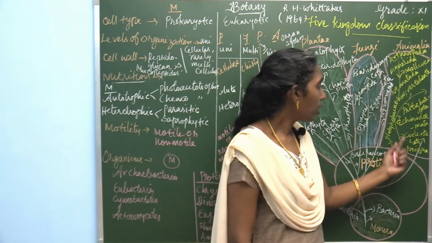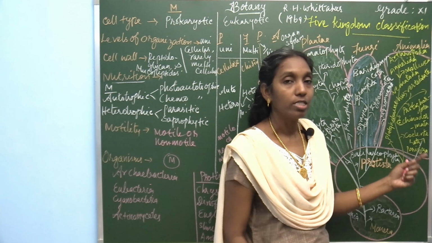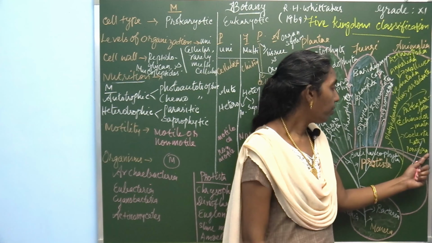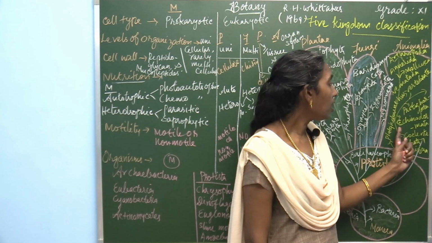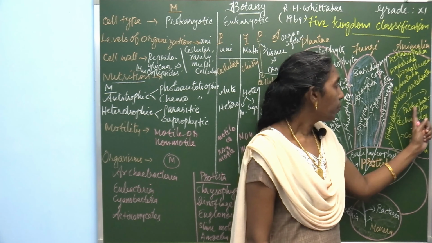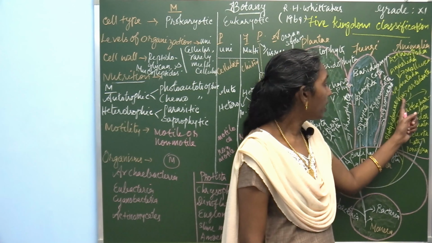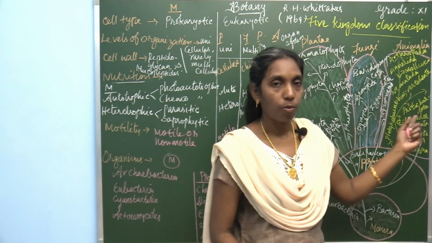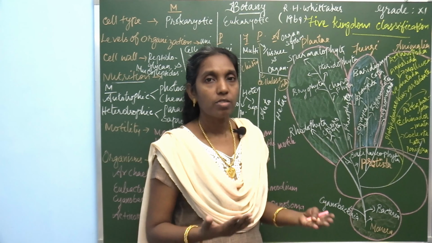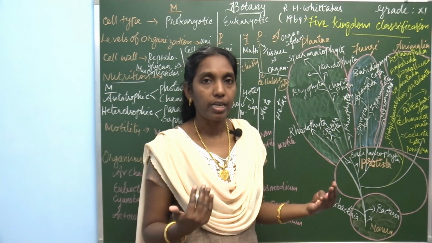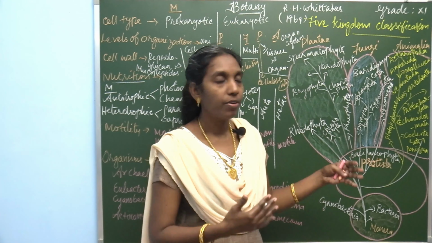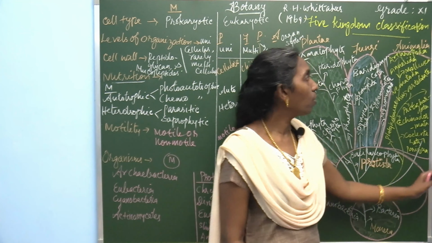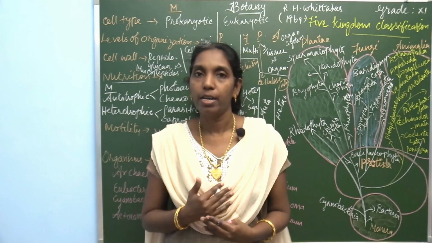So, once again, what are the animals included here? Porifera, Coelenterata, Echinodermata, Protochordata, Platyhelminthes, Nematoda, Mollusca, Annelida, Arthropoda, then vertebrates, all kinds of organisms. Vertebrates are organisms which possess a spinal cord. Vertebrates and invertebrates, everything together, are grouped under kingdom Animalia.